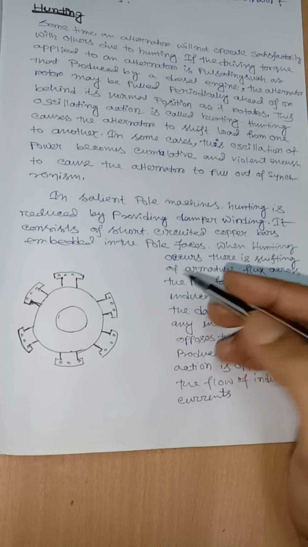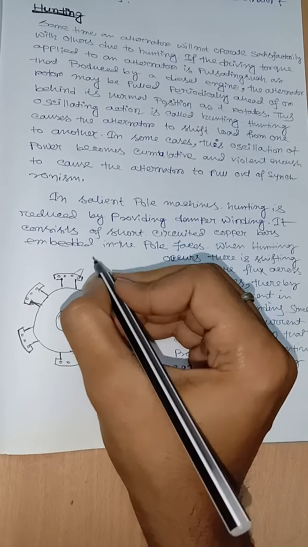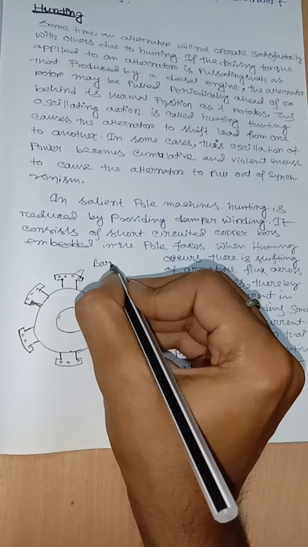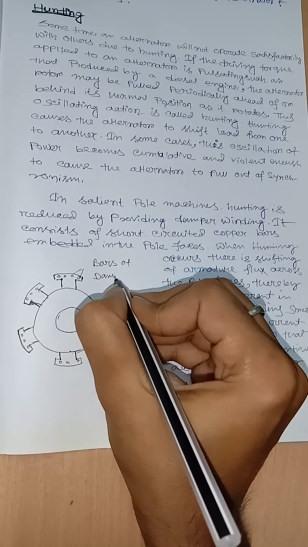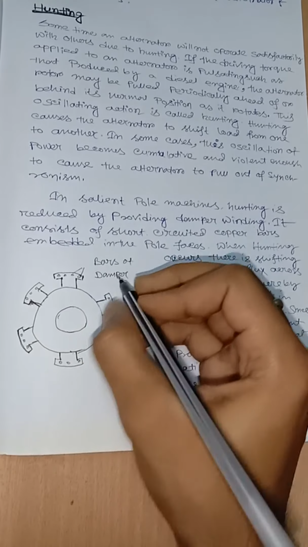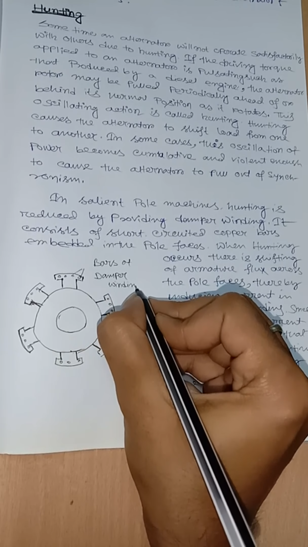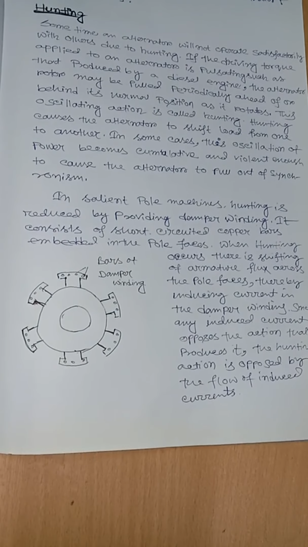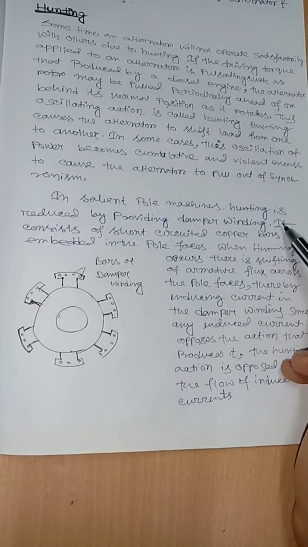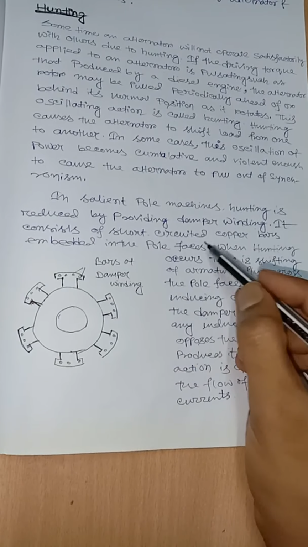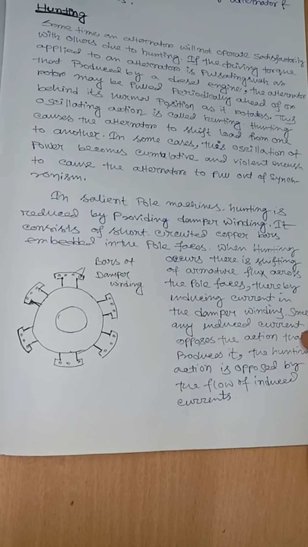Here, these are the bars of damper winding. It consists of short-circuited copper bars embedded in the pole face.